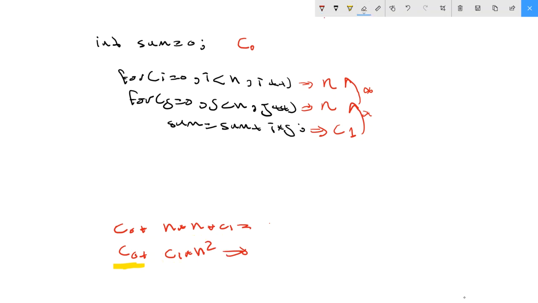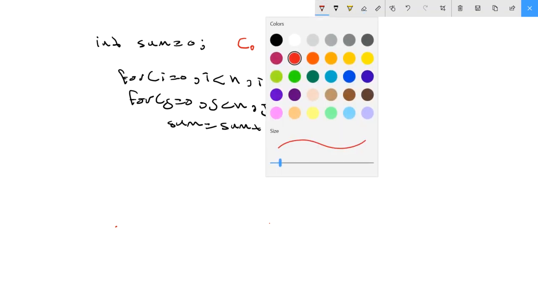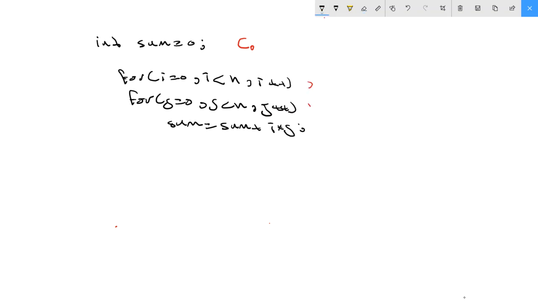Let's go and make the code more advanced. So I would say, okay, I don't care for these 3, 4. Now I would add another loop, and this loop has nothing to do with the previous loop. It's an independent loop, so it is supposed to be here: for k equals 0, k less than n, k plus plus. Then I say sum equal sum plus k.